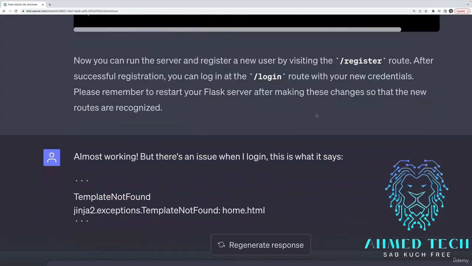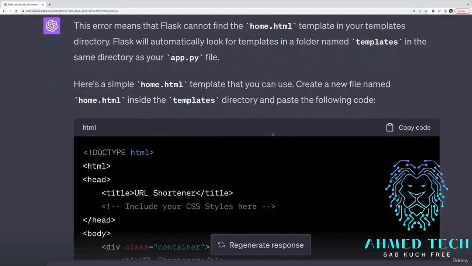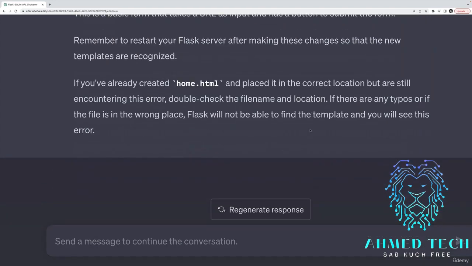And so then eventually, once I told it, hey, there's no home.html file, I got this error, it responds, oh, you need to make that file. Here's what could go in that file. So just a little nudging in the right direction, iterating, kind of working with it, being a supervisor, you can get some good results. And that's where I left off.